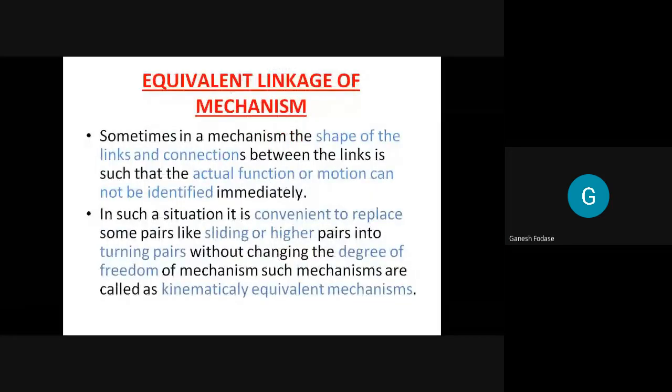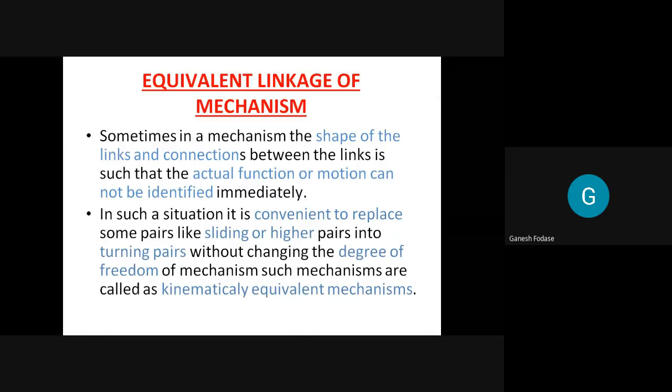So in the last lectures, we discussed inversions of mechanism and all other concepts related to fundamentals of mechanisms. Today, we are going to discuss the last concept of this unit, that is a theory topic. The topic is equivalent linkage of mechanism.